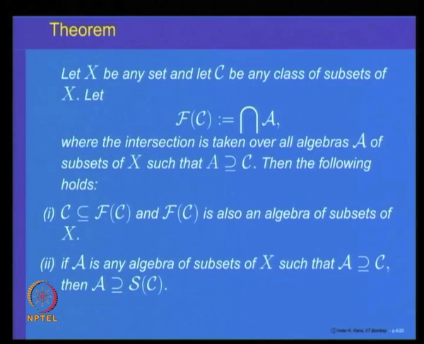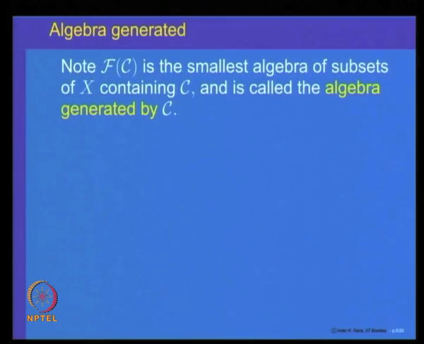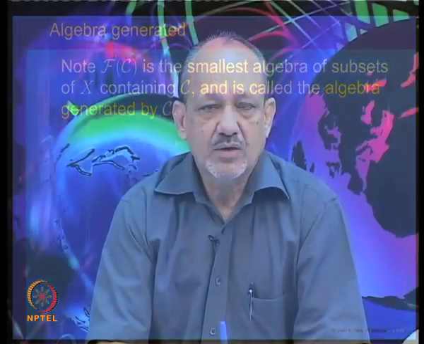So, this is not S of C, it is f of C. So, f of C is called the smallest algebra of subsets of X containing C, and is called the algebra generated by the class C. So, what we have shown is that given any collection of subsets of a set X, we can always find an algebra of subsets of X which is smallest and includes it. Let us look at some examples.